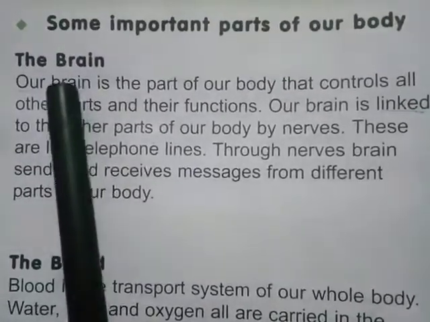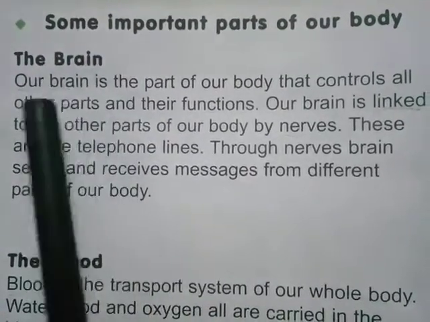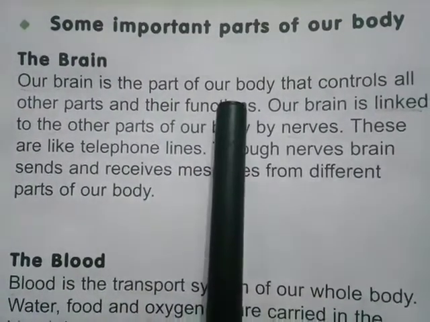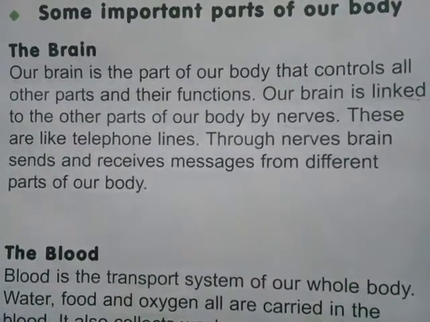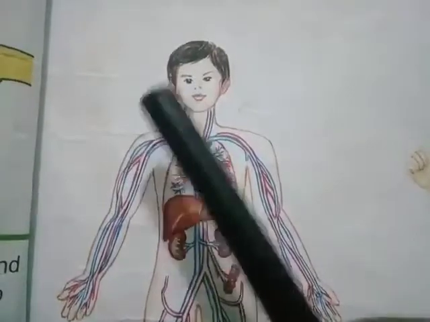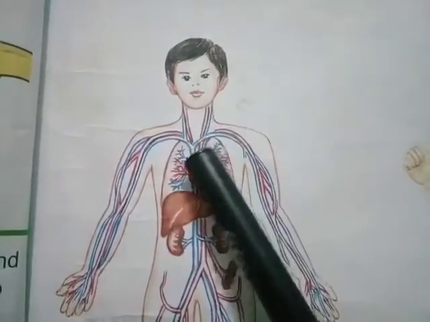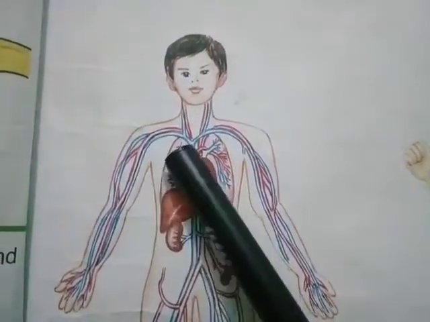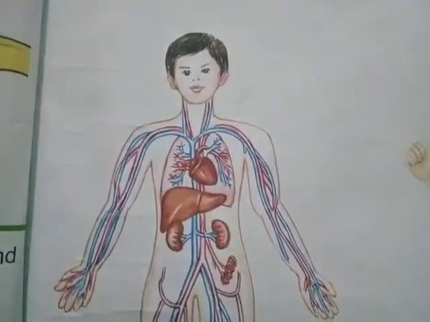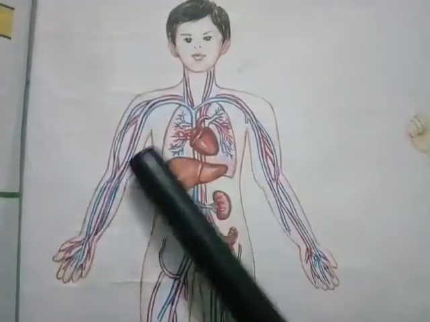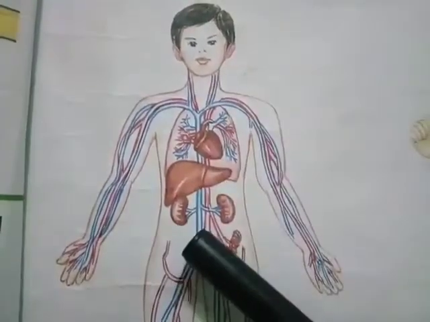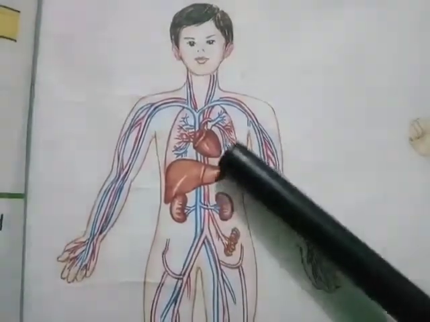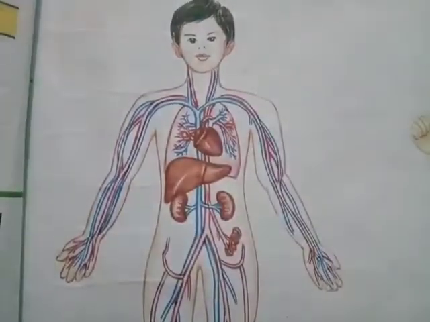The first part of our body is the brain. Our brain is the part of our body that controls all other parts and their functions. Look in this picture. Our brain is linked to the other parts of our body by nerves. These are the lines of nerves. These are like telephone lines. Through nerves, the brain sends and receives messages from different parts of our body.